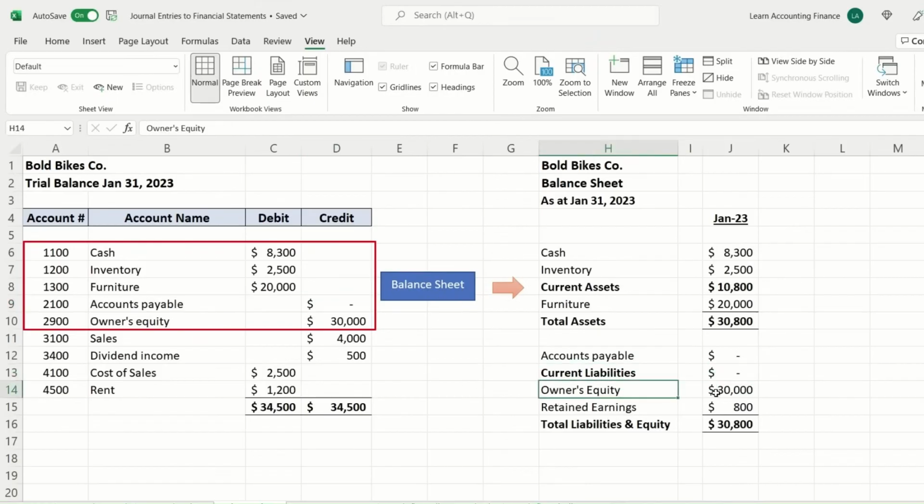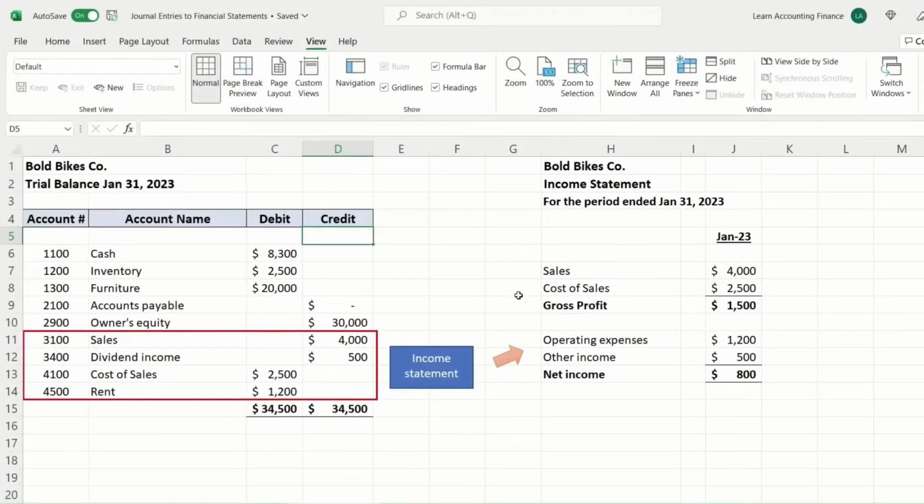However, we have owner's equity of $30,000, which is this. And then you see retained earnings, which is really the accumulated profits at any given point. So for the month of January, with the sales and dividend income and the cost of sales and rent paid, we know that our profit was $800. So that is reflected here in the equity section, because again, this profit belongs to the owners. So it is shown in the equity section. And you can see that the total of assets and liabilities and equity is equal. This is our balance sheet equation, or the accounting equation that we discussed earlier.